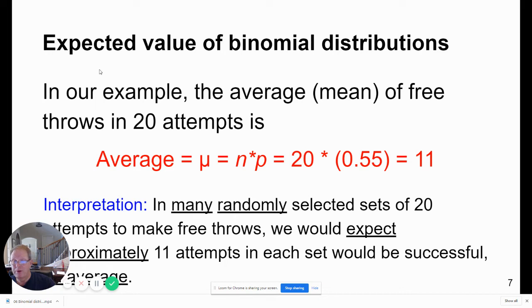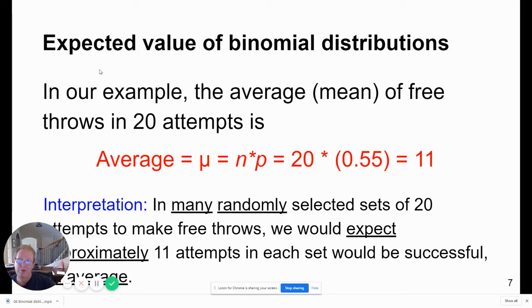Now, how do we interpret this mean? You need to pay attention to this interpretation because we do ask you to interpret these means. Here is our interpretation. In many randomly selected sets of 20 attempts to make free throws, we would expect approximately 11 attempts in each set to be successful on average.